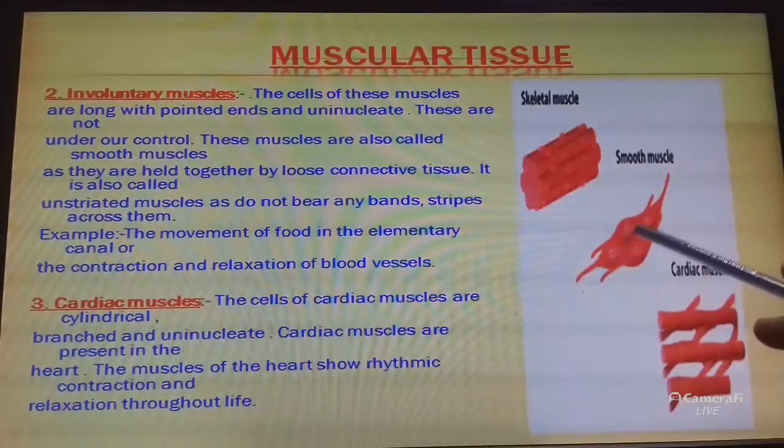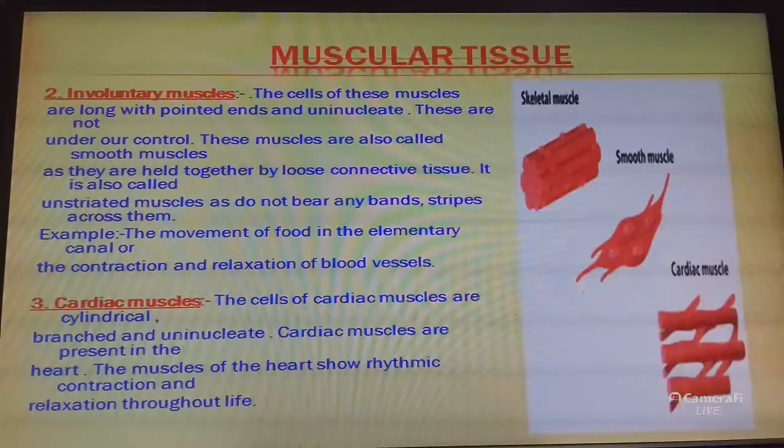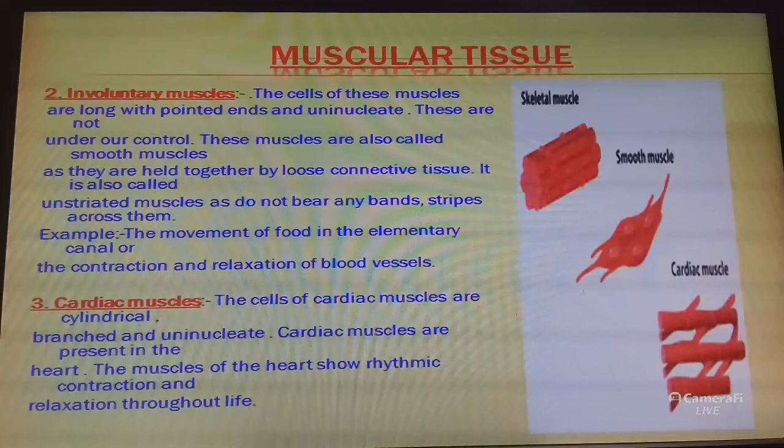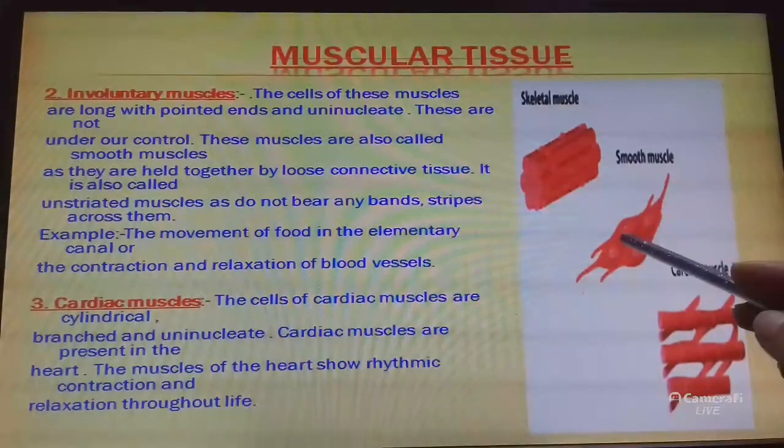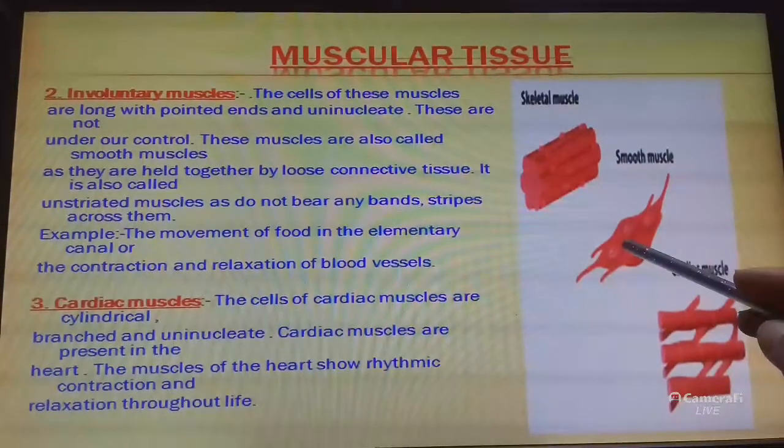For example, the movement of food in the alimentary canal or the contraction and relaxation of blood vessels. These are called involuntary muscles. So students, what about involuntary muscles? The involuntary muscles are those types of muscles that are not under our control. These muscles are long with pointed ends and uninucleate, having a single nucleus.